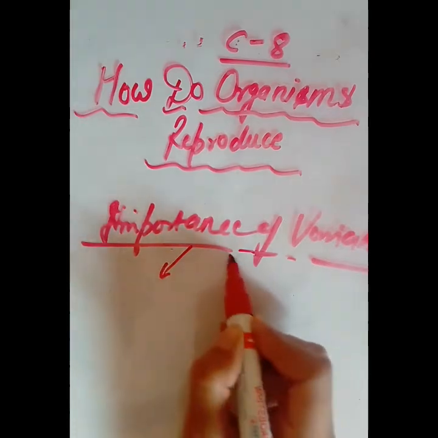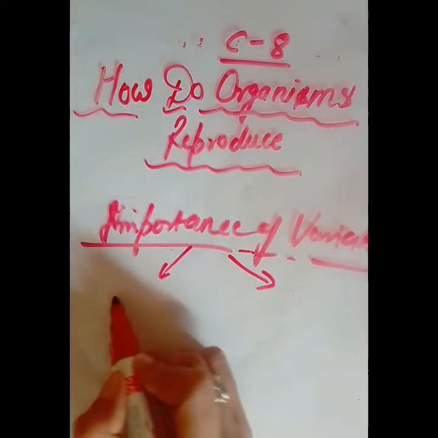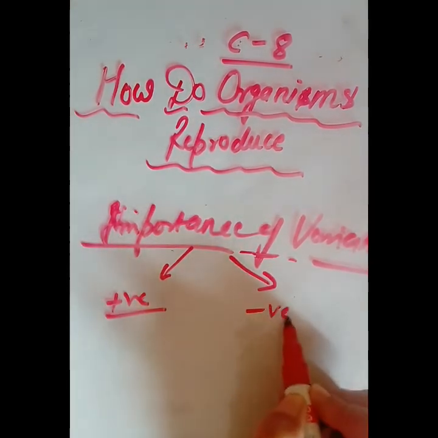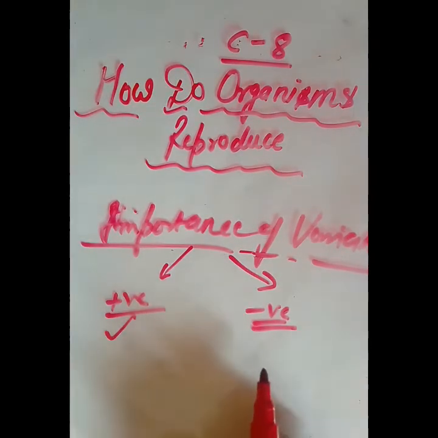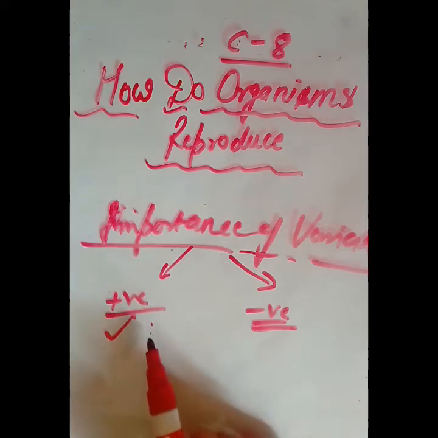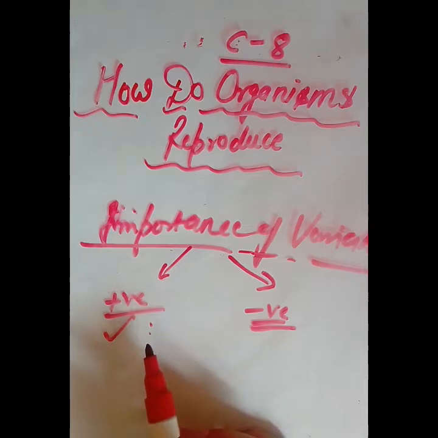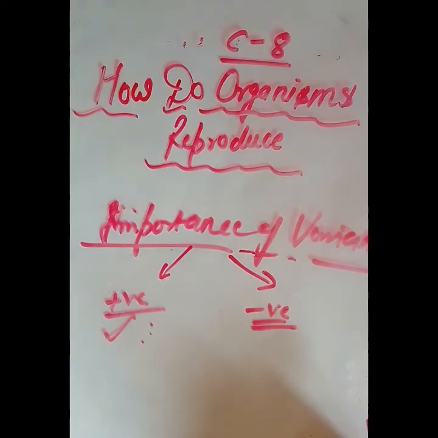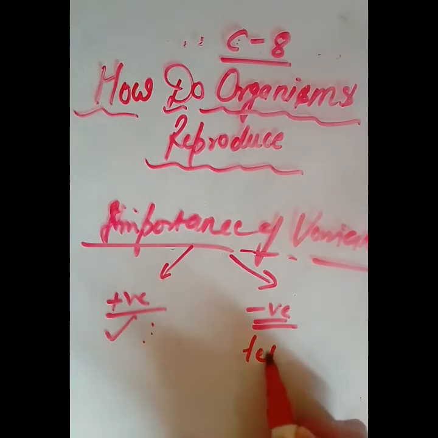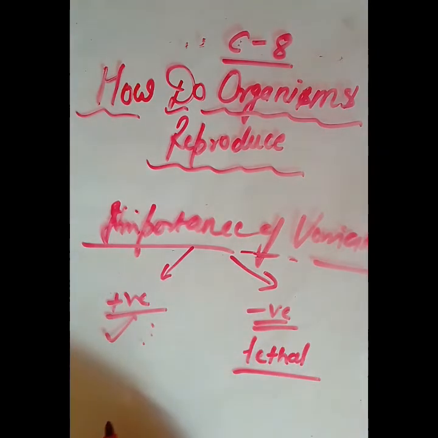Why? First of all, you should know that variations can be of two types: positive variations and negative variations. Positive variations are those which help the organisms to survive according to the environment. They help organisms to adapt according to the environment. And negative variations do not help the organism to adjust according to the environment. They can even be lethal, that is, death causing.